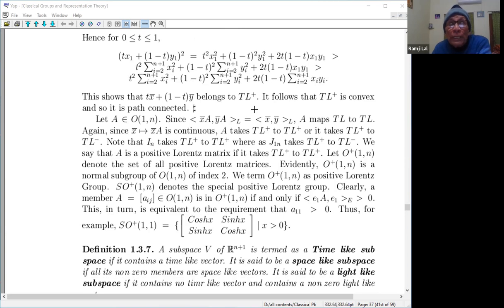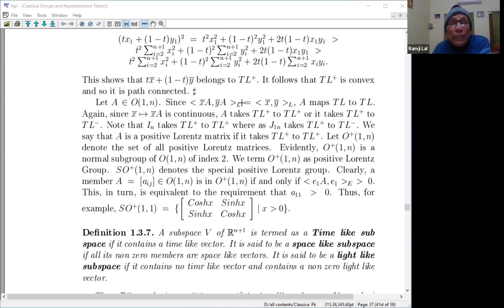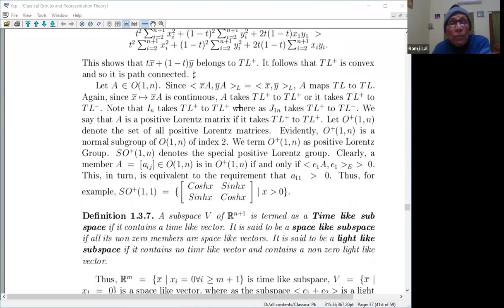So for doing geometry, you cannot communicate from one place to the other, from positive time-like to negative time-like. Therefore, one has to restrict to one of them if you want to do some mechanics or some geometry. You cannot move from one part to the other part, right? So we restrict ourselves to this thing.